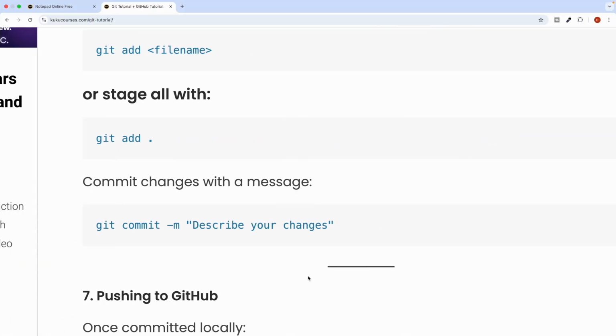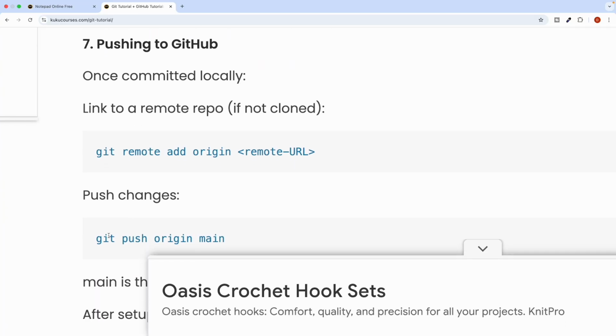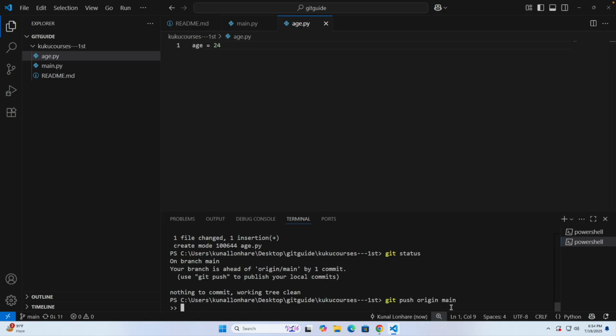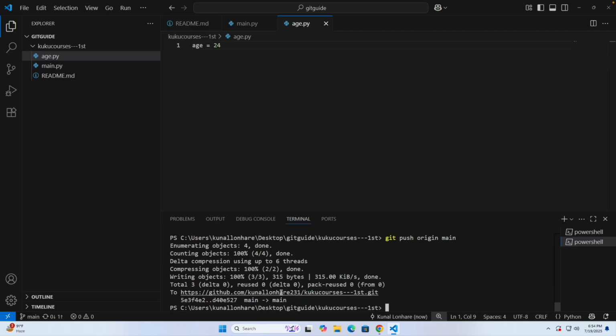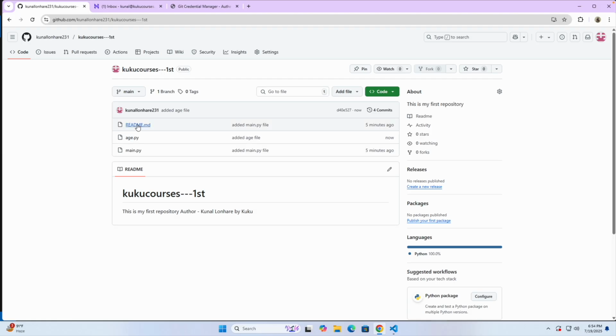So to push it again, you can just use this command git push origin main, paste it, click on enter, and the things will be done for you. And now if you again go and refresh, you can see that the age file has been added right now. So it will now track each and everything.